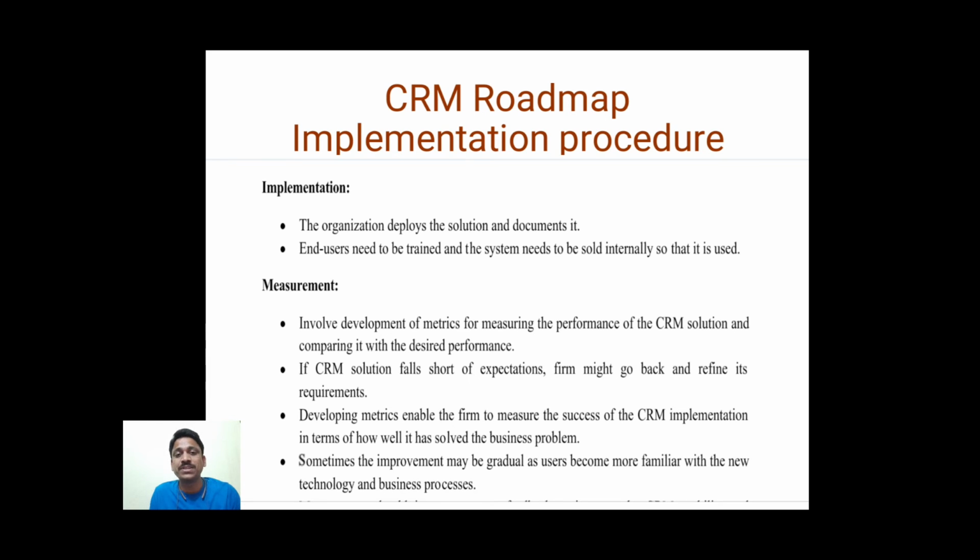So we have to train the end user also, so that the customers can use it for checking the offers, or maybe for online registrations, maybe to check the status of the order, and whatever features we are providing with this package. The end user should also know all these things, right. So all these things we are doing in this phase, which is the implementation phase.